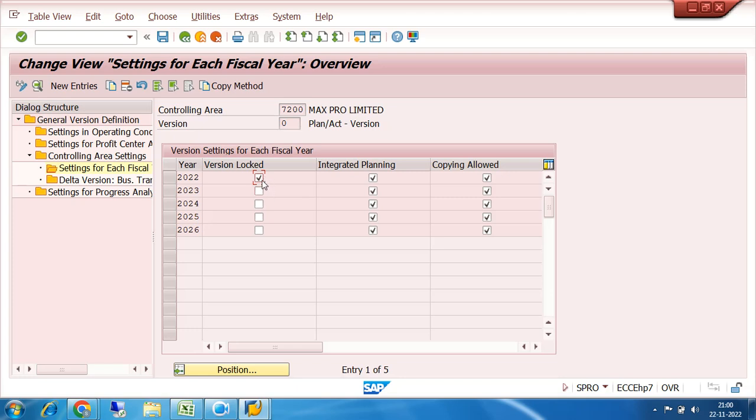Sometimes what happens, they want to manipulate and increase the target, increase the expenses limit. If we select the version lock, those things will not be possible. So this screen is very confidential. If the top of the organization puts planning data in SAP, after that the version becomes locked. We have to lock this version so that nobody can change the planning data. So click on save.